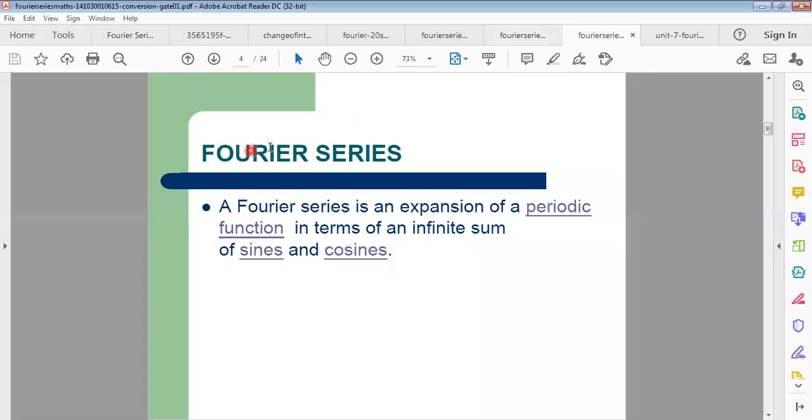The definition of a Fourier series: a Fourier series is an expansion of a periodic function in terms of an infinite sum of sines and cosines. This is the simple definition of the Fourier series. Now we'll try to understand what a periodic function is. What is a periodic function?